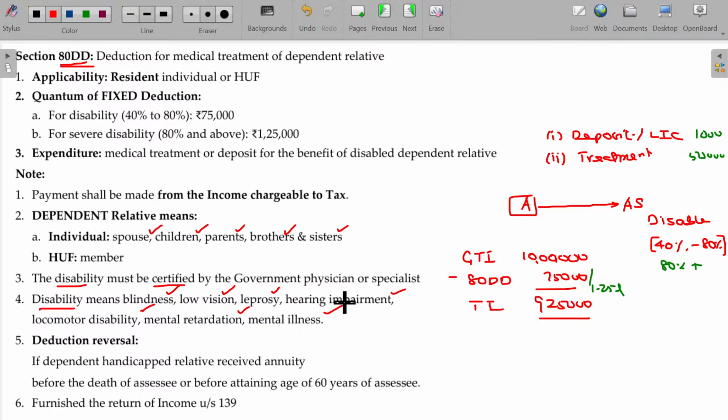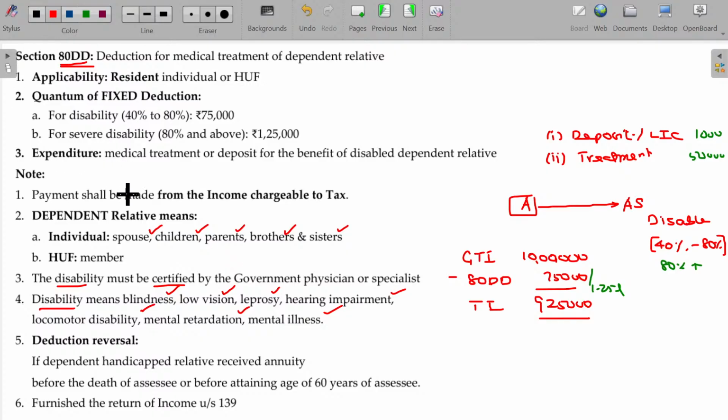Very often we might have quoted these specified diseases here or there, even in salary, for medical facilities, perquisites, right? For the specified diseases mentioned under section 80U or 80DD. So this is about the diseases listed here. In this case, you can claim the deduction under section 80DD.